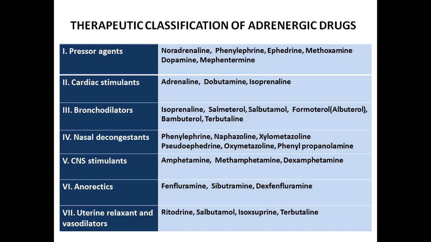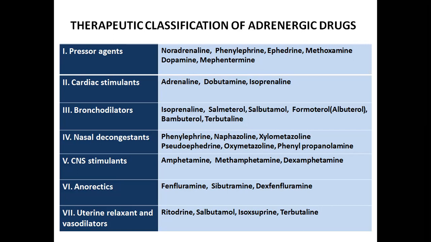In the CNS stimulant group, we have amphetamine, methamphetamine, and dexamphetamine. In the anorectic group, we have fenfluramine, sibutramine, and dexfenfluramine. In the uterine relaxant and vasodilator group, we have ritodrine, salbutamol, isoxsuprine, and terbutaline. So this is the therapeutic classification of adrenergic drugs.